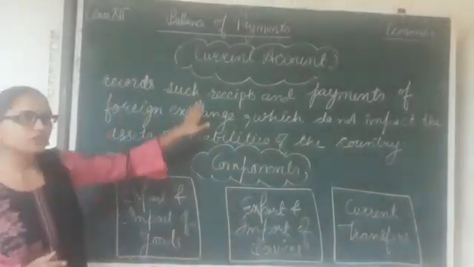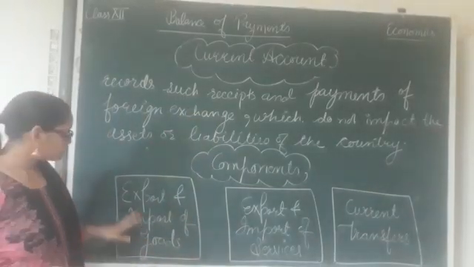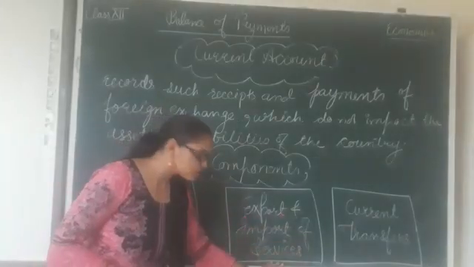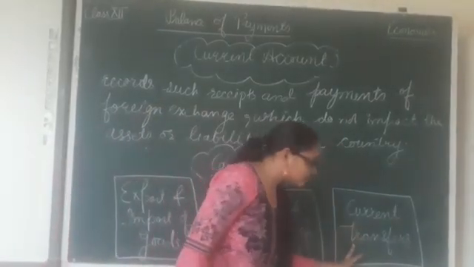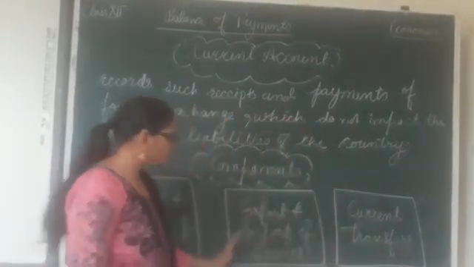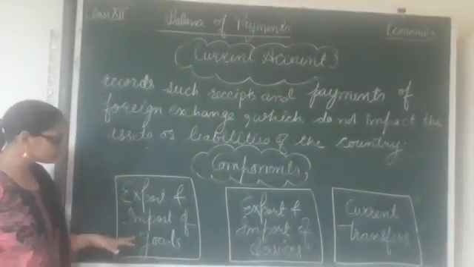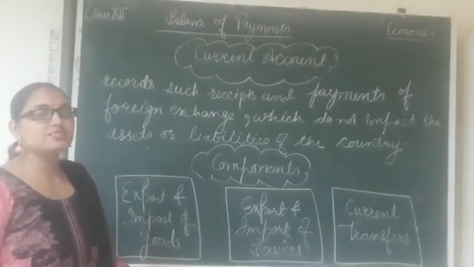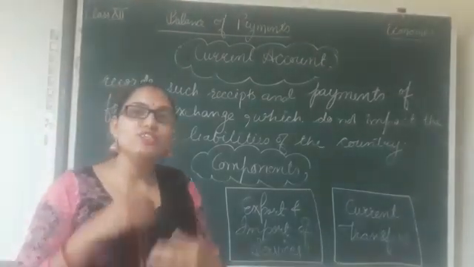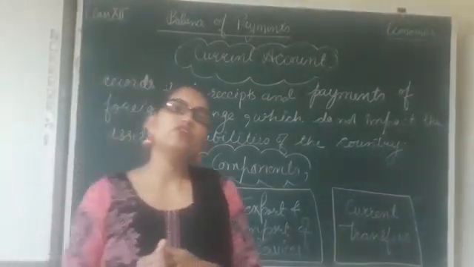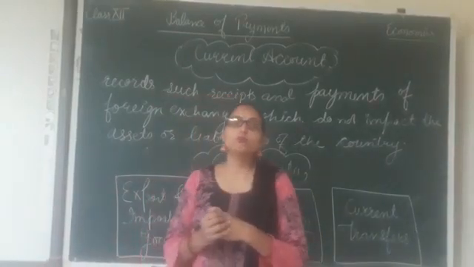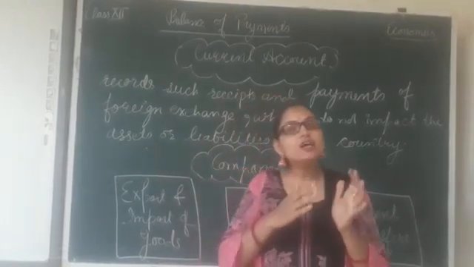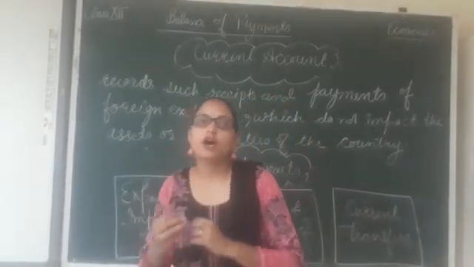The components of current account are: it records export and import of goods, export and import of services and current transfers. Let's do the meaning of these three components one by one. The first is export and import of goods. Goods means which are visible. Clear? Like for example, we talk about clothes, soaps, mobile phones. So these are all the commodities which are visible, called goods.